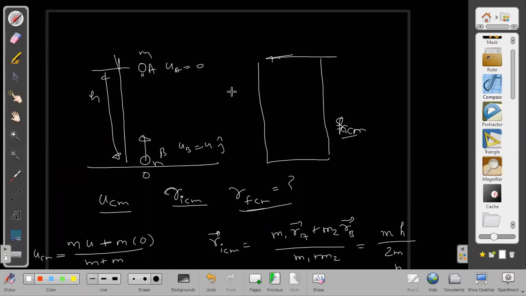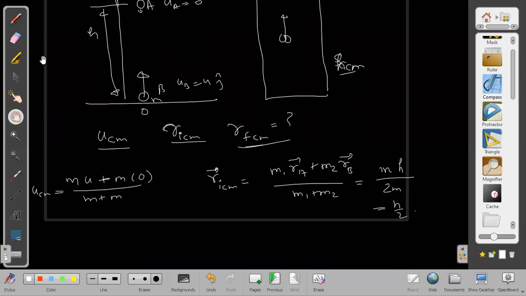Although the question appears to be different, they are making a situation: A is dropped, B is thrown up, A and B merged, joined together, and then together as a single mass they move up. But finally, all we need to do is find the displacement of center of mass, and we get the answer very fast from there. So, what will be R final CM? That will be equal to R initial of center of mass plus displacement of center of mass.